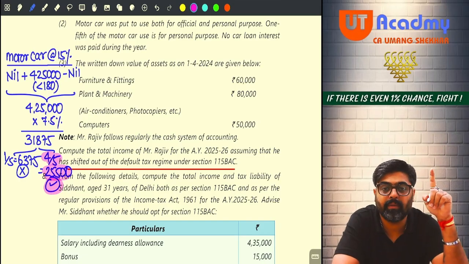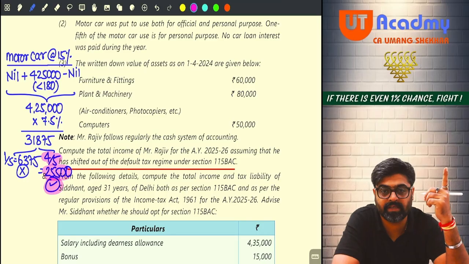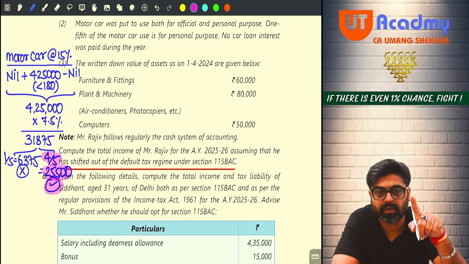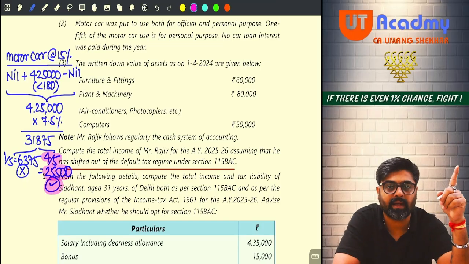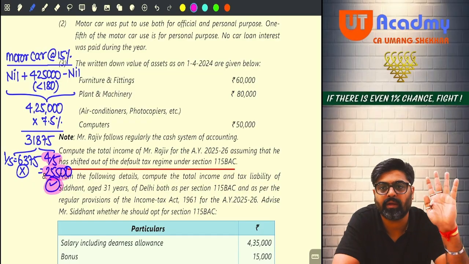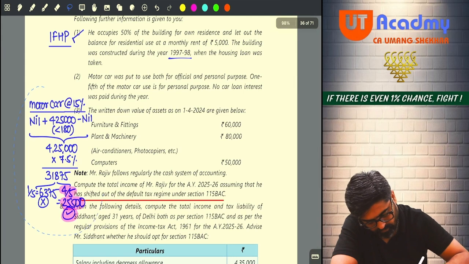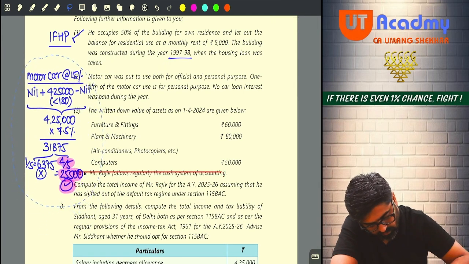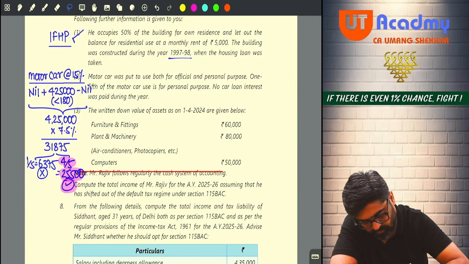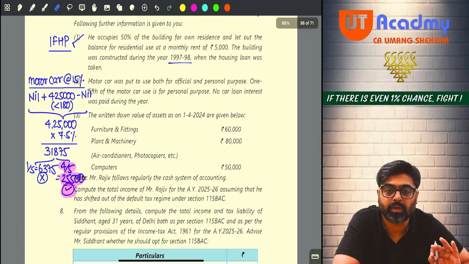And what I will do, I will highlight this amount. This 4/5, 25,500, is allowed as a deduction. So whenever I am taking the depreciation to be claimed as a deduction from my PGBP income, I don't have to forget this 25,500. I will take the deduction for depreciation on motor car, not the entire amount, but only 25,500. Will you remember this, everyone? Okay, 25,500 will be the motor car depreciation.